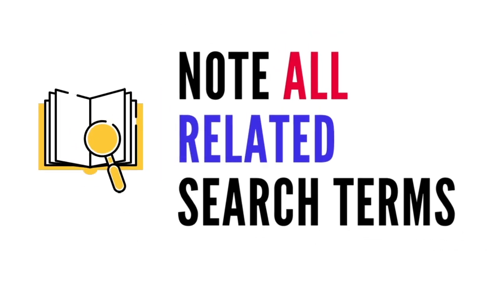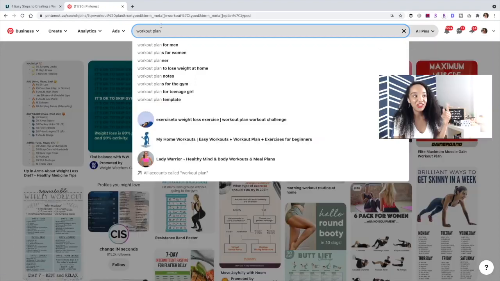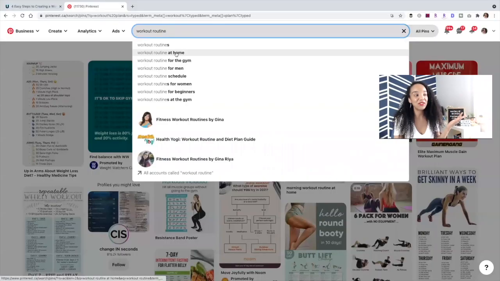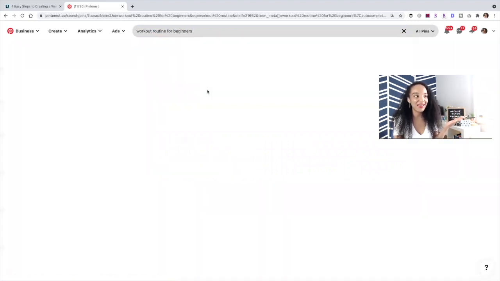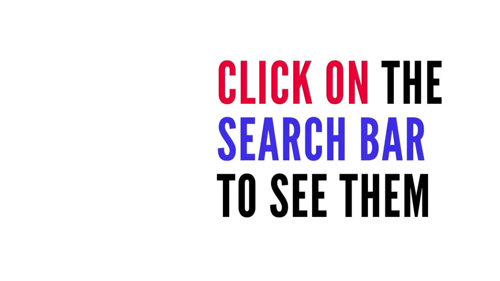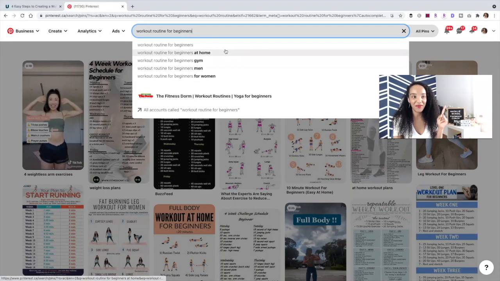These are all related search terms that users on Pinterest are searching for. So if your blog post or product is an answer to these exact queries, you want to make sure they're all in your pin description. You can also search for related words like routine. So we also have at home, for the gym, schedule for women, for beginners. That's another. So we've got a bunch of terms. You can always click on the search bar again, and it's going to bring them up for you. So that's the number one thing.